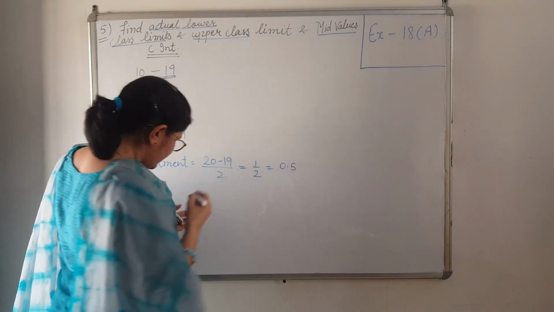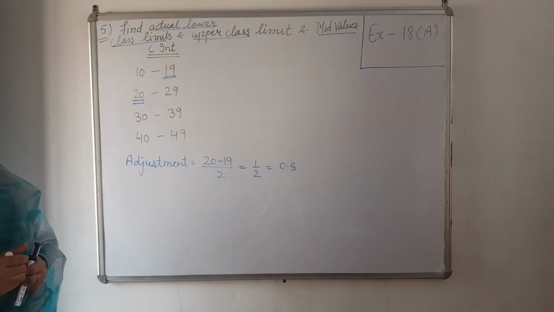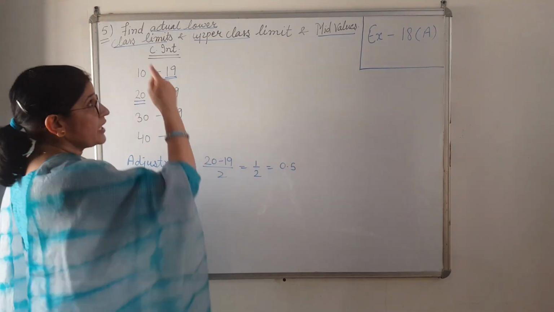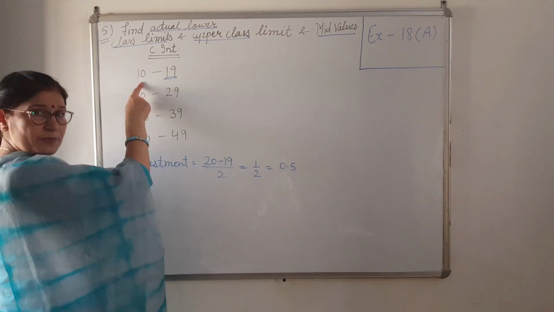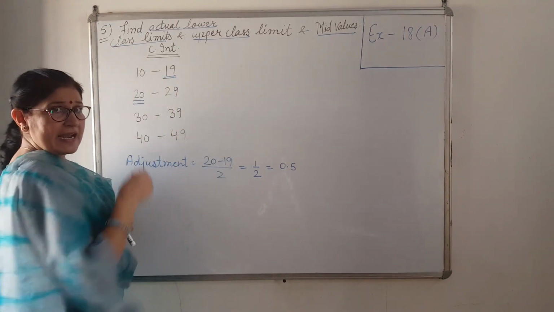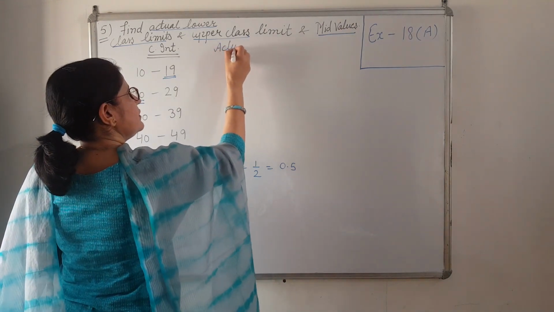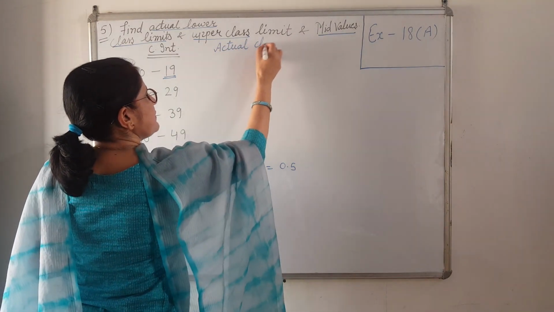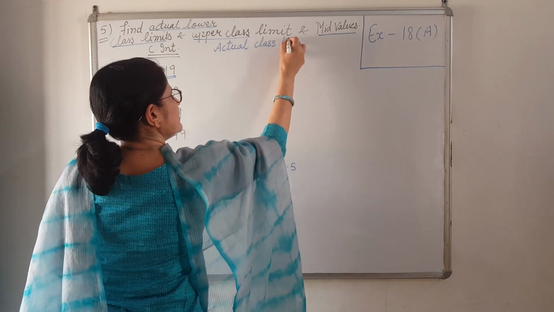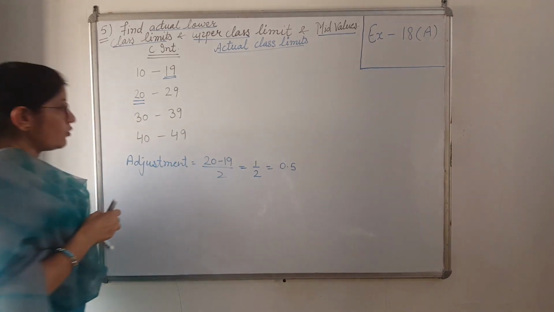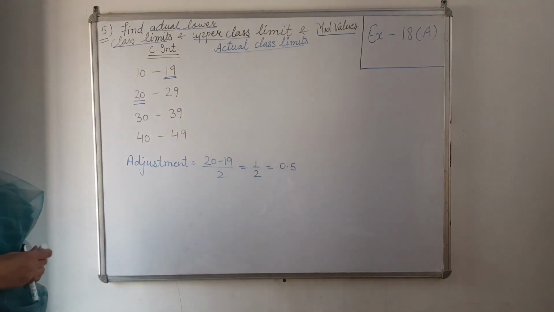After finding the value of adjustment, we will take this number and to find actual limits, we will subtract from lower and we will add in upper. So actual class limits. As I told you, we have to subtract from lower and add in upper.